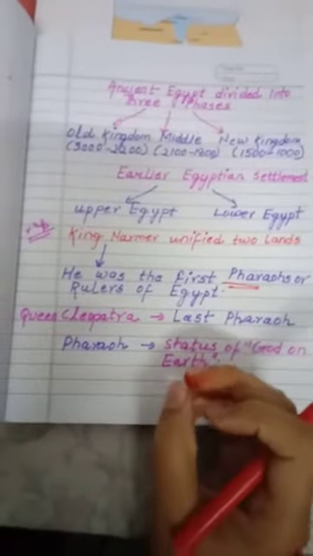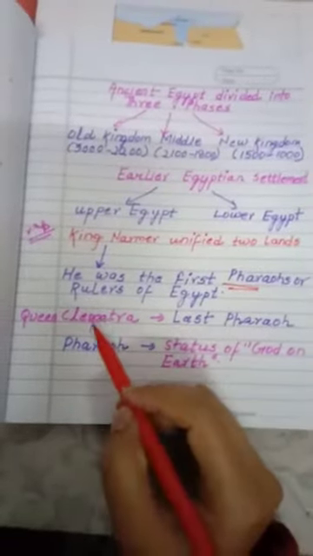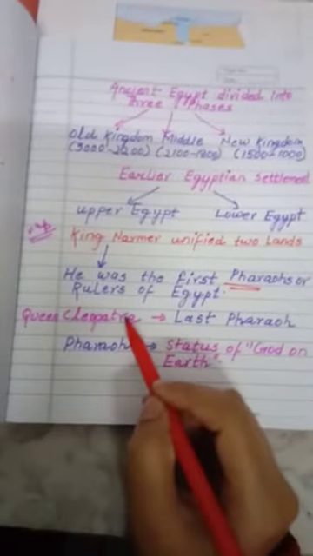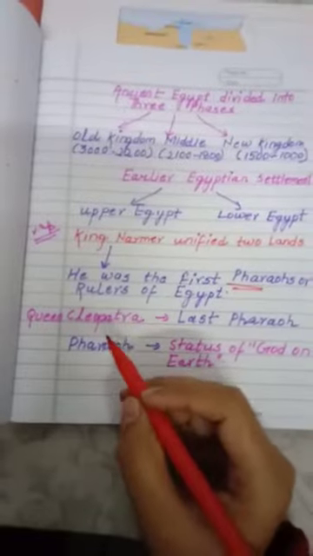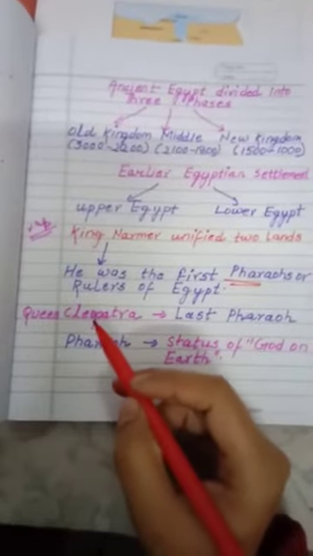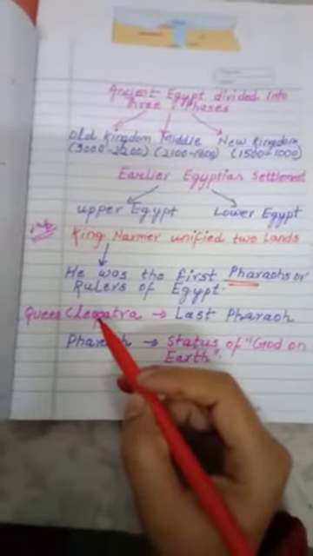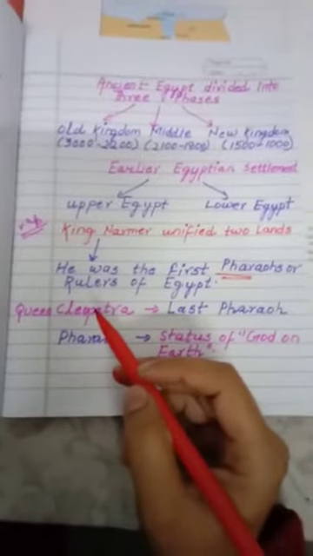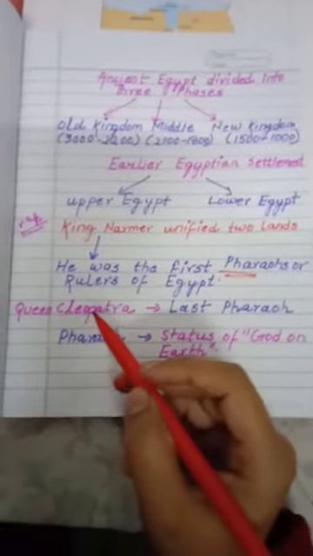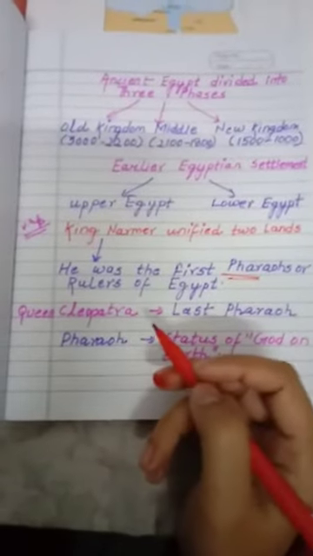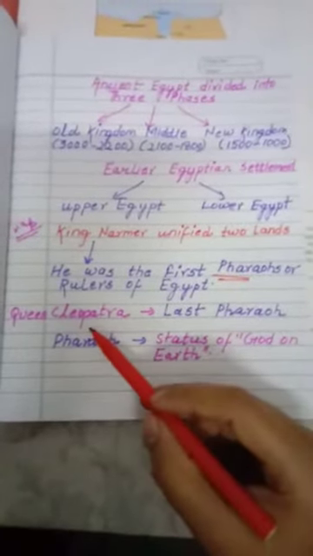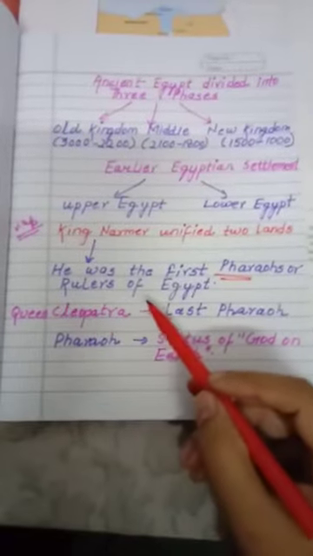Many of you are spelling it wrongly. What you have to do is first pronounce it correctly. Cleopatra. Who was Cleopatra? She was a very beautiful lady, and she was the last queen of the Egyptian civilization, or you can say she was the last pharaoh of Egypt. So who was Queen Cleopatra? She was the last pharaoh of Egypt.